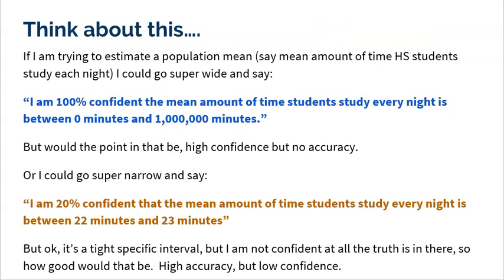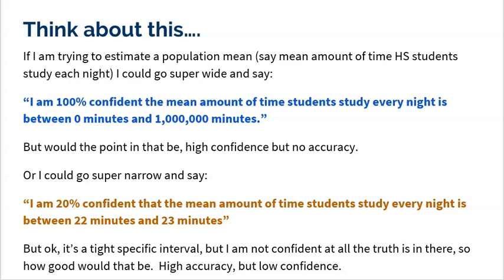To better understand this, think about this for a second. If I'm trying to estimate a population mean, for example, the mean amount of time high school students study each night, I could go super wide and say something like this: I'm 100% confident that the mean amount of time students study each night is between 0 minutes and 1 million minutes. To be honest, I bet that I'm correct by that statement. I bet I'm 100% correct that my statement's true. But come on. What would be the point in having such high confidence, but absolutely no accuracy, 0 to 1 million minutes?